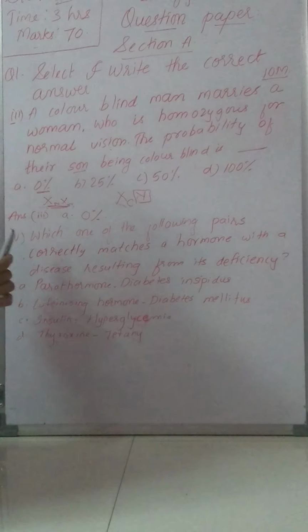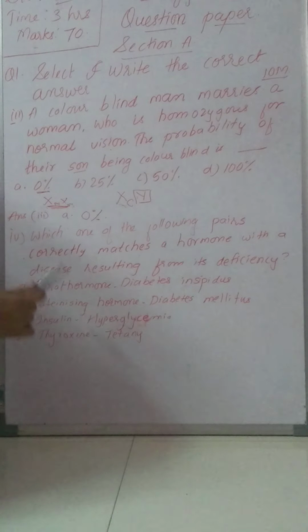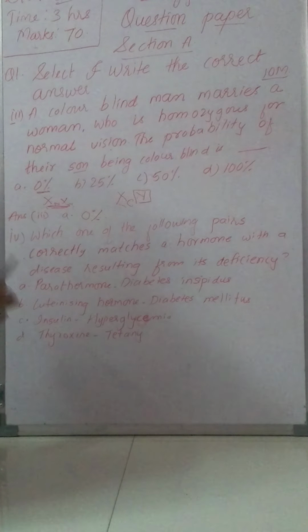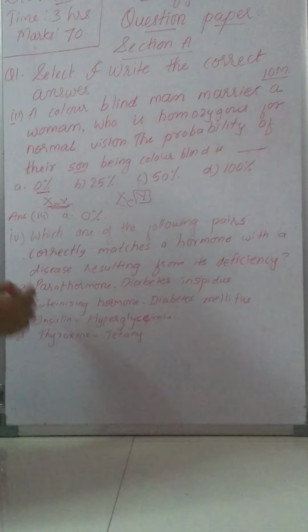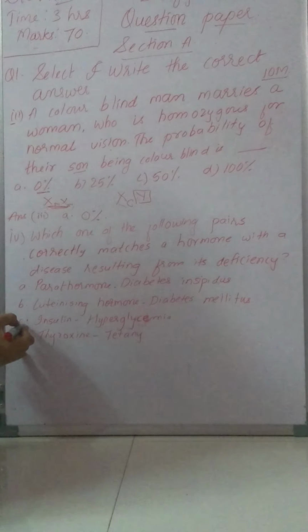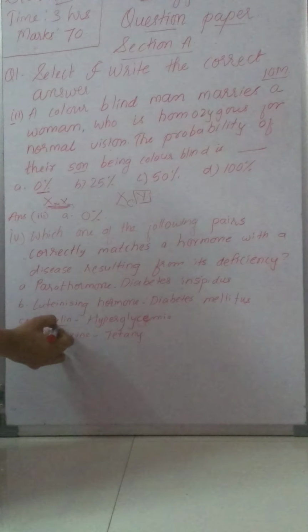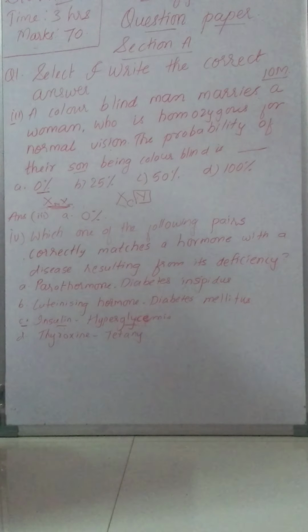The answer for this question you will find in chapter number 9, that is control and coordination. Out of these 4, the correct answer is C, insulin, and the name of the disease is hyperglycemia.